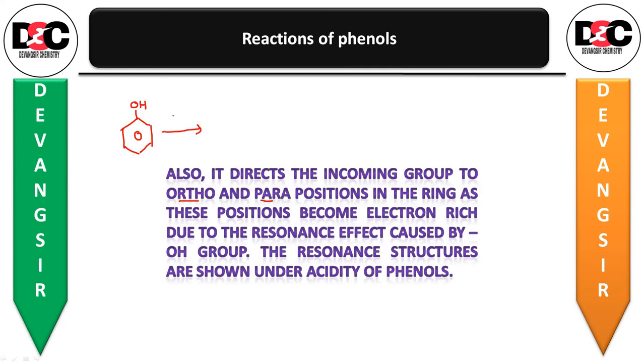Now suppose you carry out nitration by HNO3, so that the incoming group is NO2, that is the nitro group. So where will this nitro group go? Either it will enter the ortho position or it will enter the para position. These are the two different possibilities to which OH will direct the nitro group.